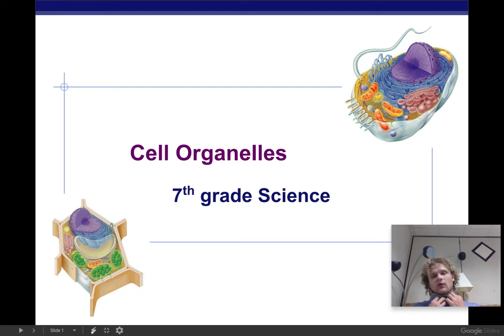Okay, so cell organelles. What is an organelle? An organelle is similar to an organ inside our bodies. Organs inside our bodies would be like our heart, our brain, our lungs. They do specific jobs to keep us alive and help us function. Organelles are like the organs of cells, just on a smaller scale. It's a little bit different, but at the individual cell level, they are going to do different things. All right, let's keep going.